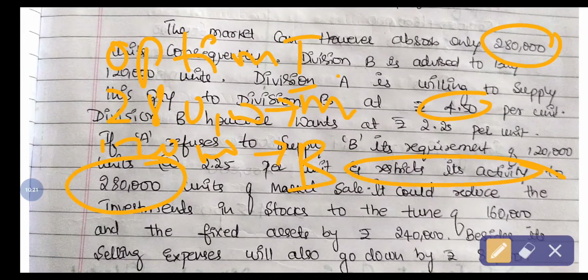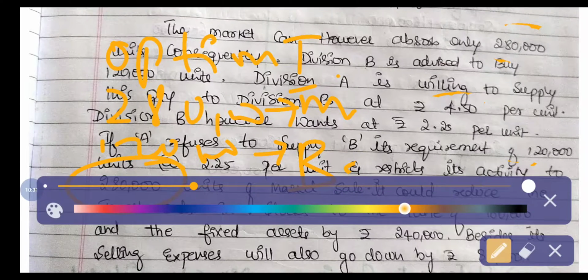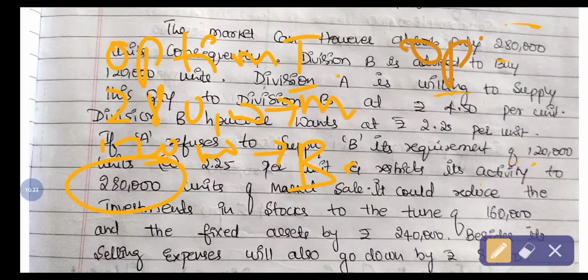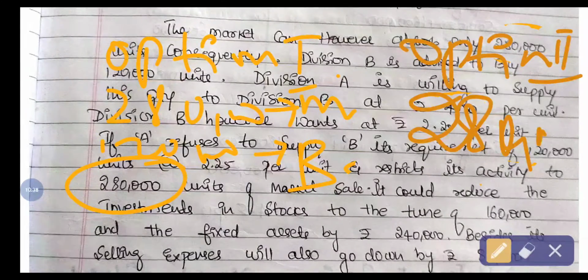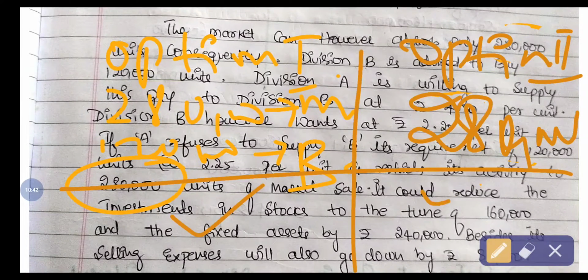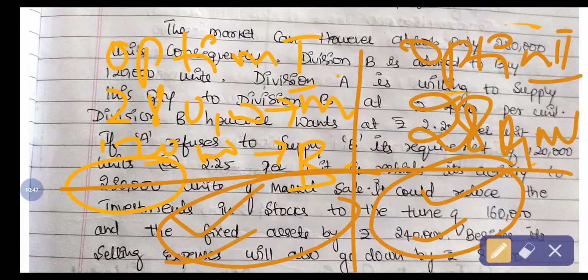If B department is not agreeing, then the other option, option 2, is only manufacturing 2,80,000 units. Now we have to see what will be the cost and what will be the profit in both cases, and after comparing the percentage of profits we are getting, we can easily suggest which option is best.